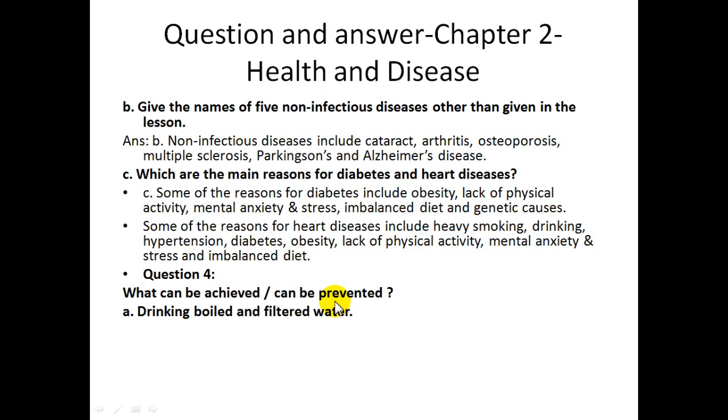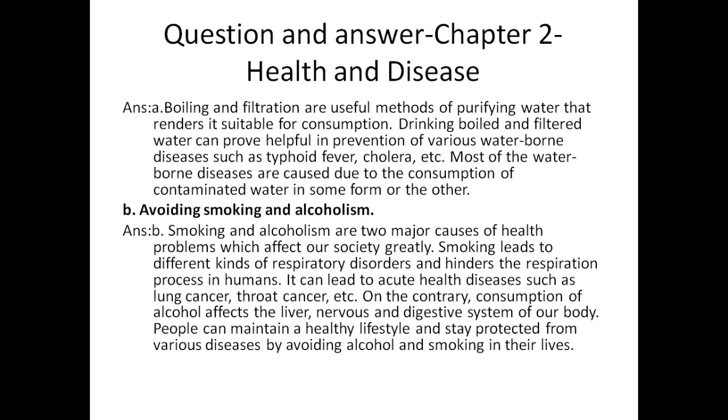Now, question number four: what can be prevented? First, drinking boiled and filtered water. Boiling and filtration are useful methods for purifying water that render it suitable for consumption. Drinking boiled and filtered water can prove helpful in prevention of various waterborne diseases such as typhoid fever, cholera, etc. Most waterborne diseases are caused by consumption of contaminated water in some form or the other.